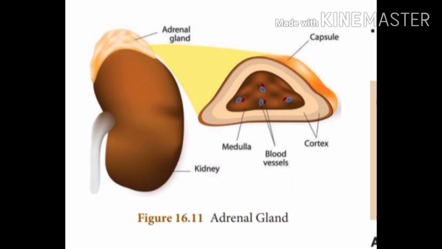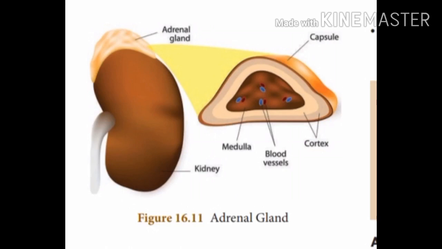It is called a suprarenal gland as it is present above the kidney. Kidney is a renal organ, so it is called suprarenal gland. The adrenal gland has an outer part, the adrenal cortex, and an inner part, the adrenal medulla.